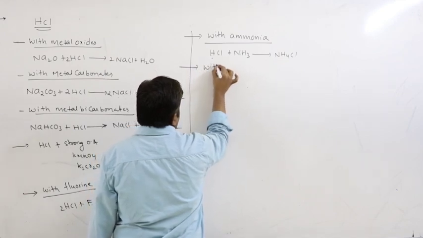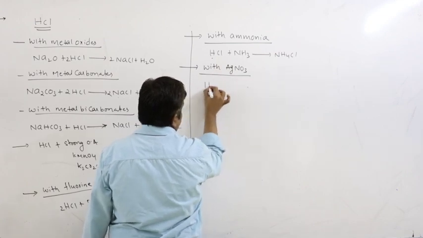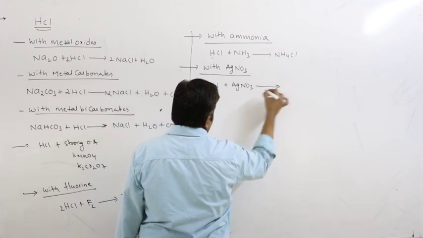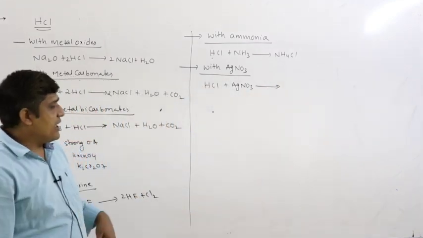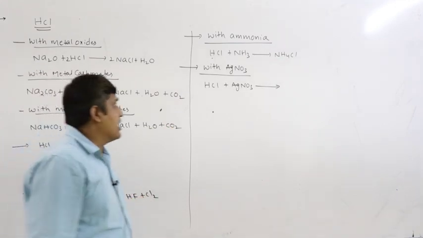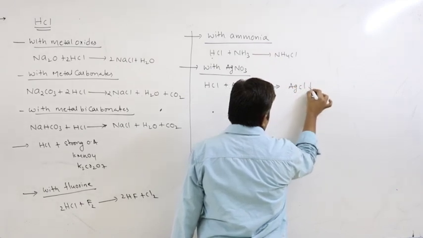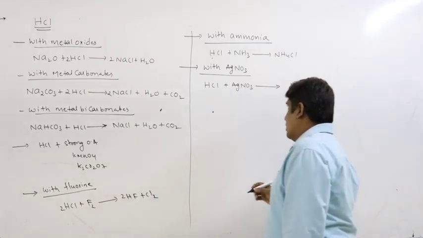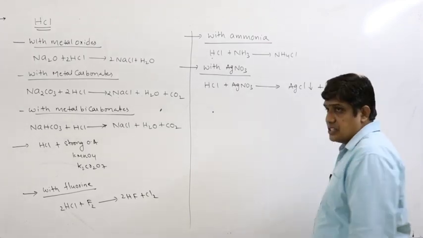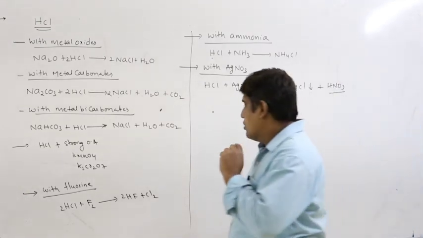With silver nitrate, HCl reacts with silver nitrate. This is a simple ionic reaction. H plus Cl minus in aqueous solution, Ag plus NO3 minus. Interchange the cation and anion. So what we get is a white precipitate of silver chloride and nitric acid. Although nitric acid is a strong oxidizing agent, AgCl does not dissolve in nitric acid. So you will get a white precipitate.